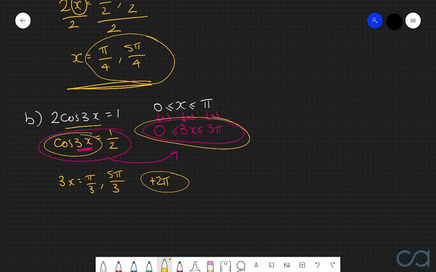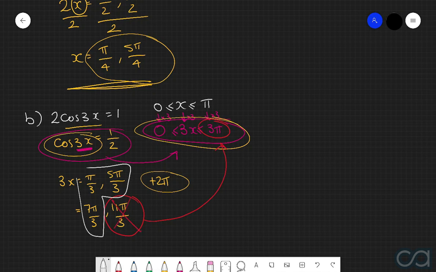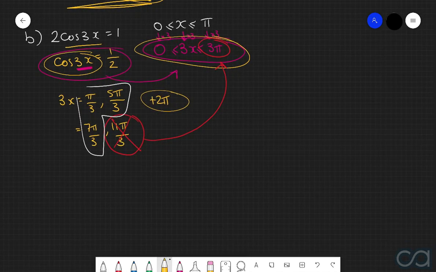So if we add on 2 pi to both these answers, then we get 7 pi over 3, and we get 11 pi over 3. And now the only problem that we have here is that this particular answer is greater than the upper bound of our domain. So it means that we cannot consider this answer here, but these 3 here are absolutely fine. So now let's write this out in a more list format.